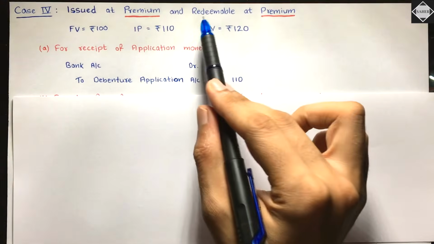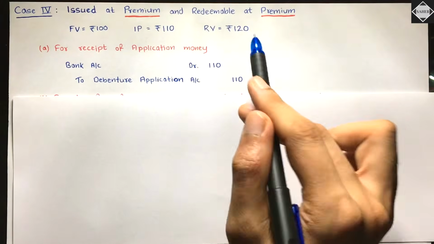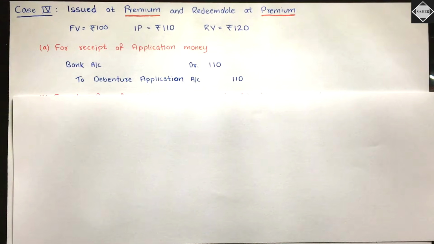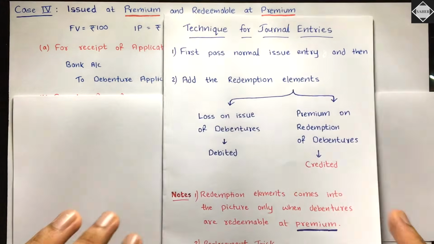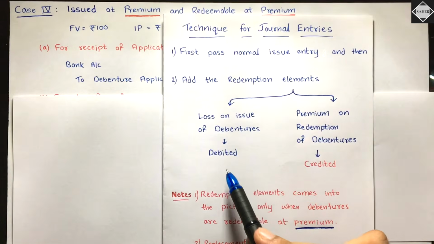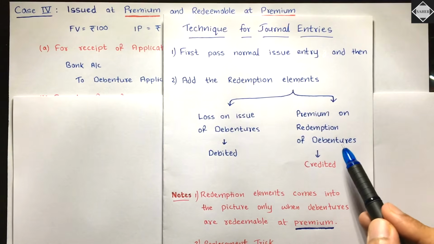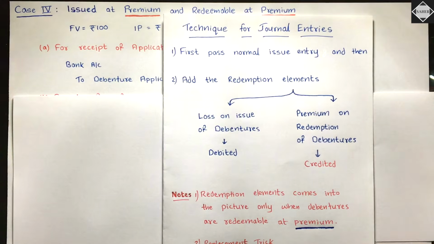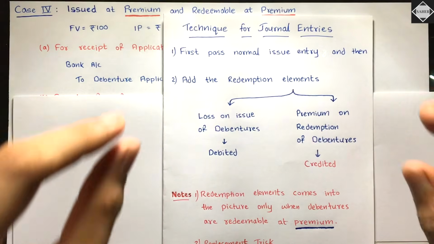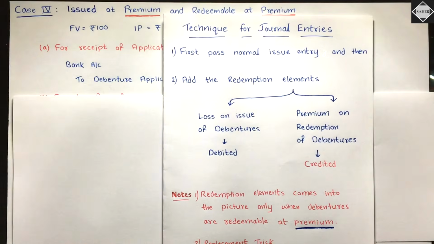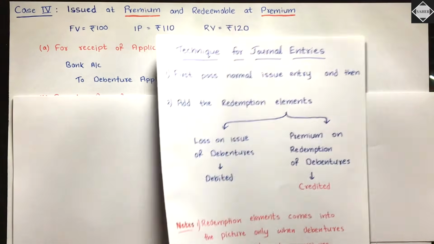Why? Because redemption is happening at premium. It is redeemable at premium, right? So whenever redemption happens at premium, what will happen? There will be loss on issue of debentures, which we have to debit, and there will be premium on redemption of debentures, which we have to credit. But before doing this, what you have to do? You have to pass the normal issue entry.